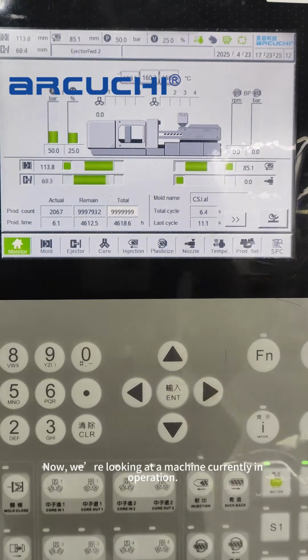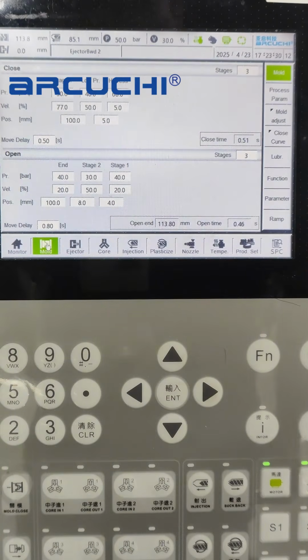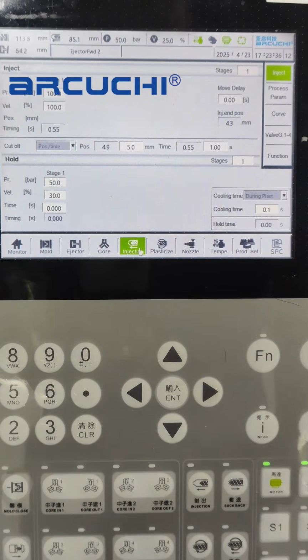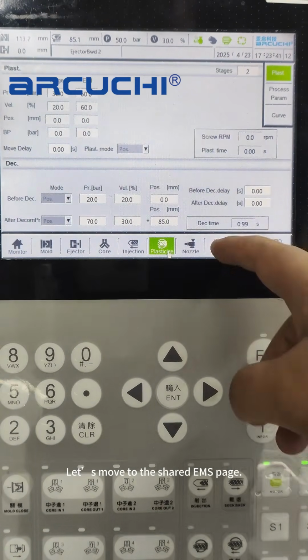Now, we're looking at a machine currently in operation. We can view key parameters such as pressure, flow rate, temperature, and production count. Let's move to the shared EMS page.